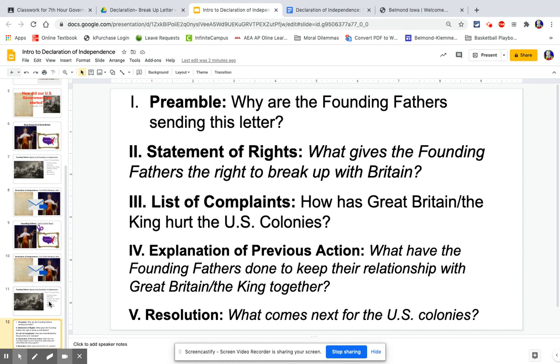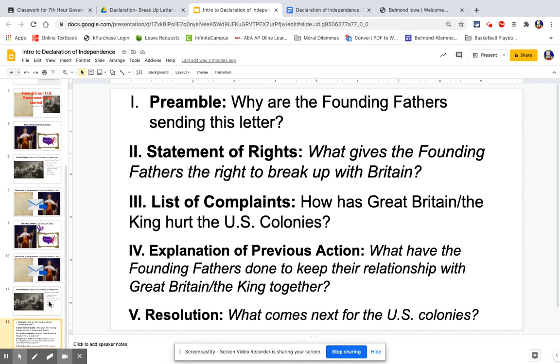The second part is a statement of rights, where the founding fathers say, here's the reason why we believe we have the right to break up with you, Great Britain. The third thing is a list of all the complaints we have had in dealing with you, Great Britain, in our relationship.